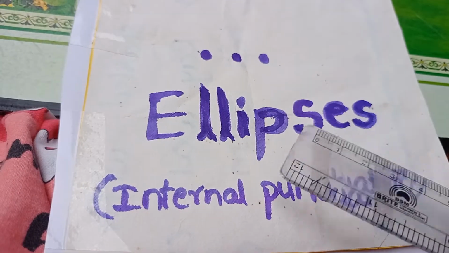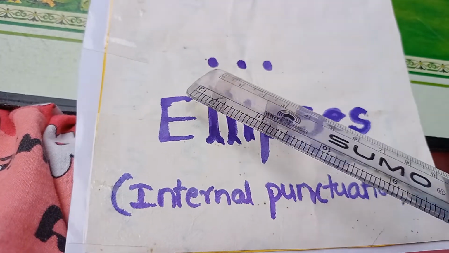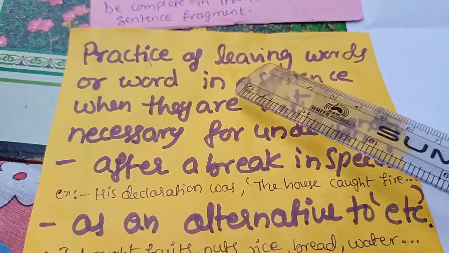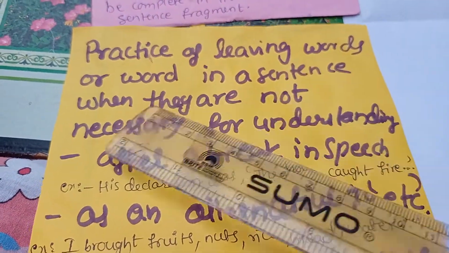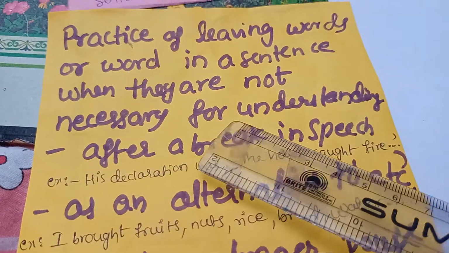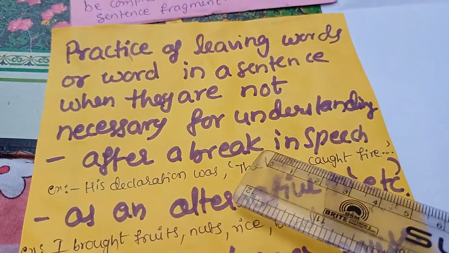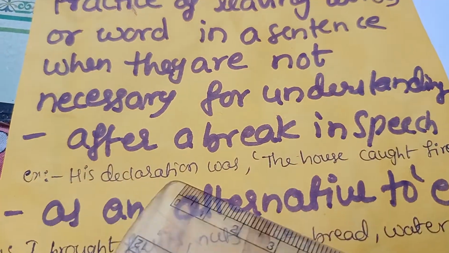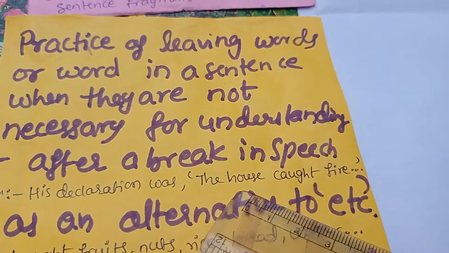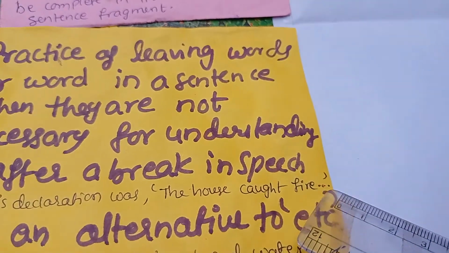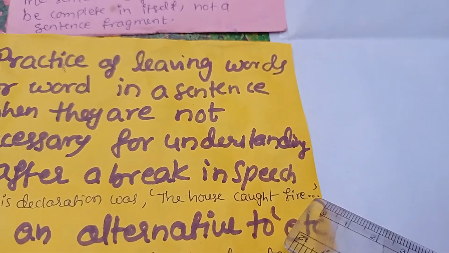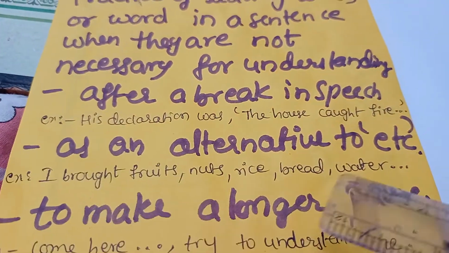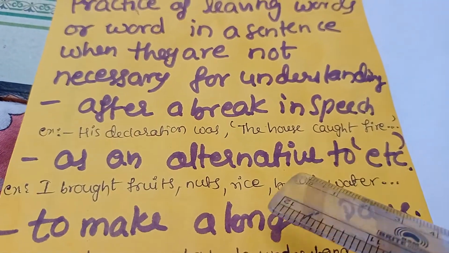Next internal punctuation mark is ellipses. So this is the symbol of ellipses. Practice of leaving words or word in a sentence when they are not necessary for understanding after a break in speech. For example, his declaration was, "the house caught fire." See here used ellipses.